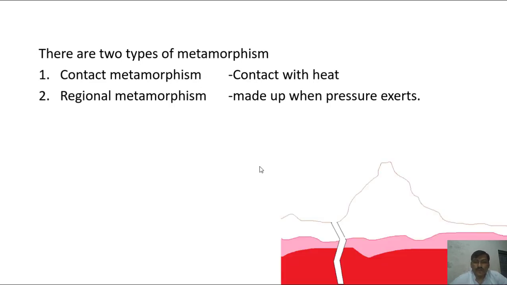Let's see, when cracks are made between these layers, and after the crack, pressures are exerted on both sides of the cracks, and between the crack and the pressure, these rocks are formed into new rocks. It's called metamorphic rocks.